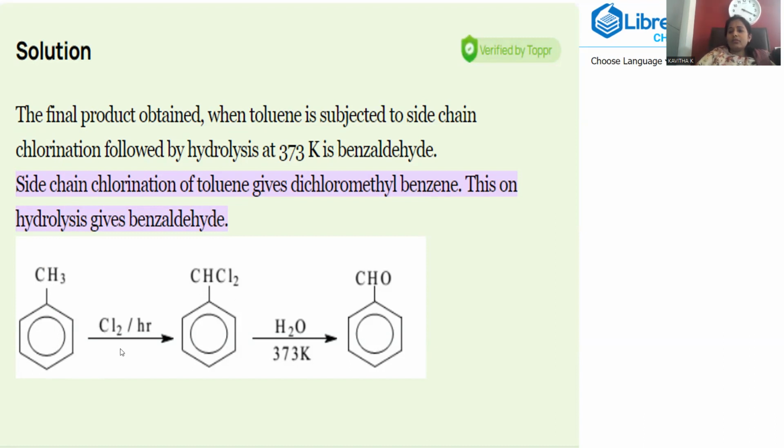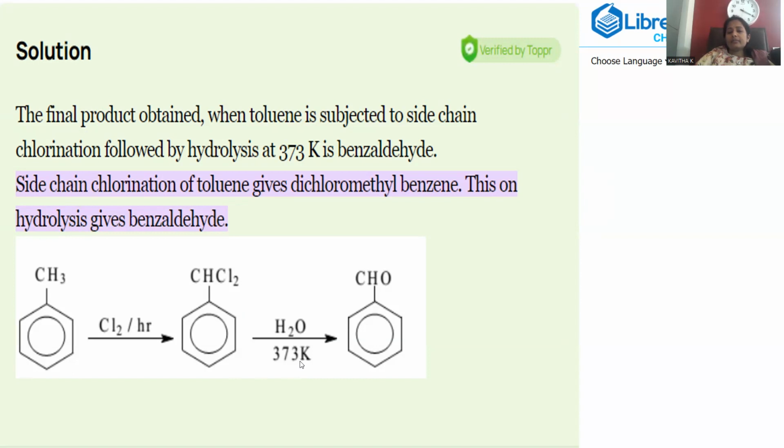So here, a calculated amount of chlorine is required. If excessive chlorine is added, what happens? All 3 hydrogens will be replaced under photochemical conditions. But here, we are applying controlled conditions. A calculated amount in 1:2 ratio is supposed to be added so that we will get a dichloromethyl benzene. This is the starting material that we actually got in the question, which is subsequently treated with water at the temperature